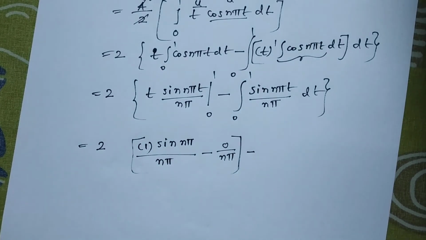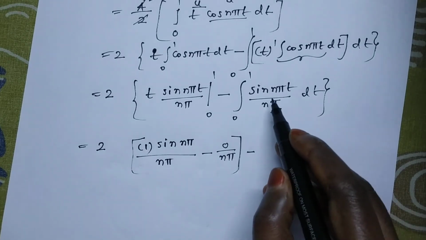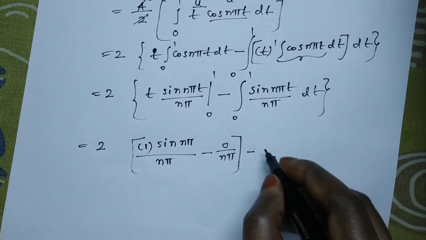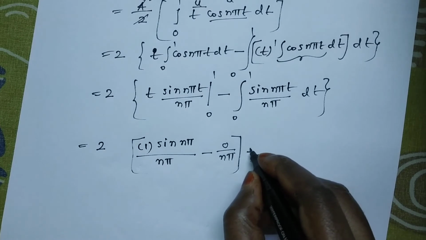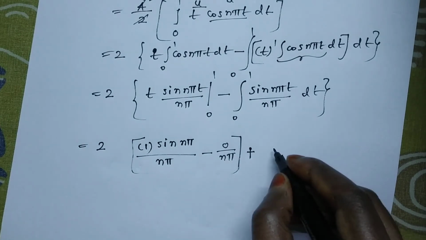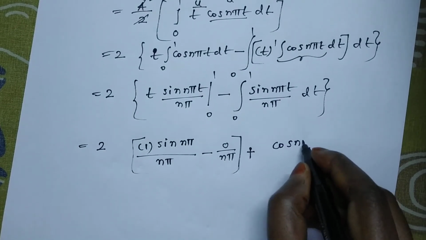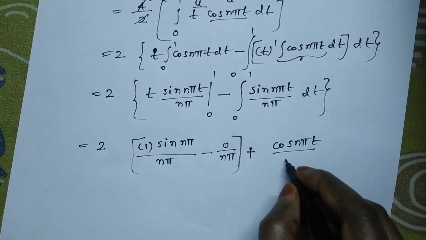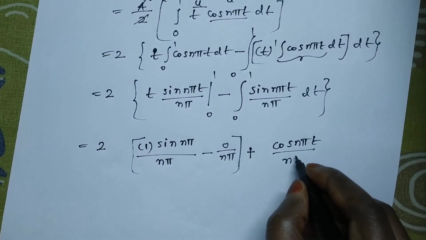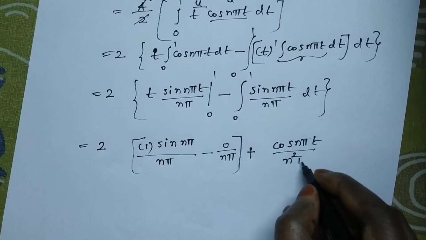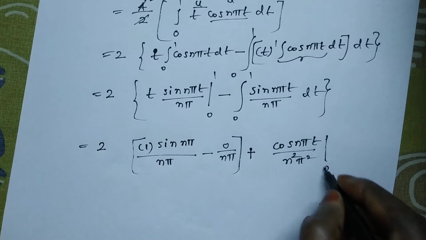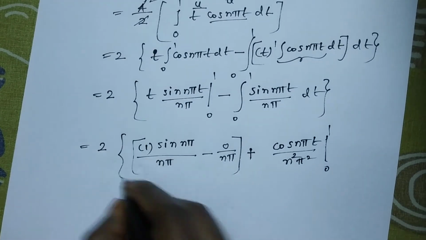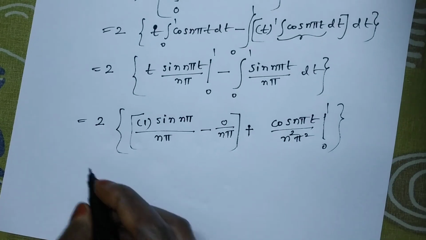Then the second term: integration of sin is minus cos, and that minus again gives plus cos n pi t by n pi, and with the n pi already there, it becomes n square pi square. Substitute the limits.